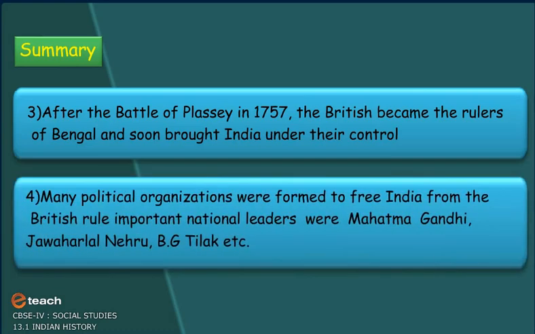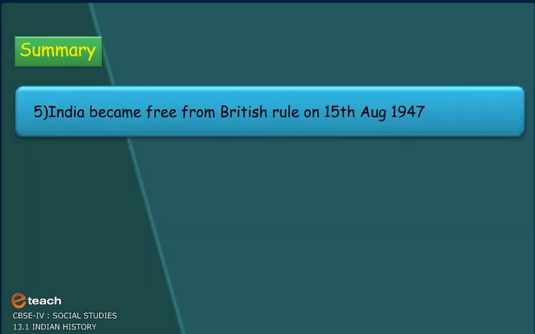Many political organizations were formed to free India from British rule. Important national leaders were Mahatma Gandhi, Jawaharlal Nehru, Bal Gangadhar Tilak, etc. India became free from British rule on 15th August 1947.